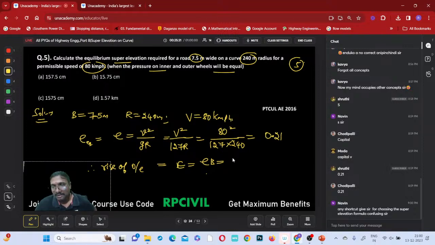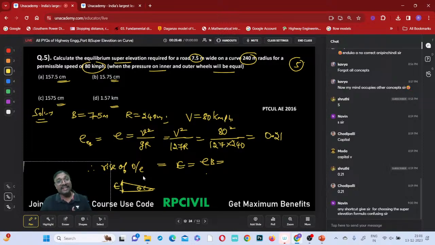See here, it is given in centimeters, which means we have to consider the level difference only. It is not the slope they are asking; it is the level difference, capital E, they are asking.